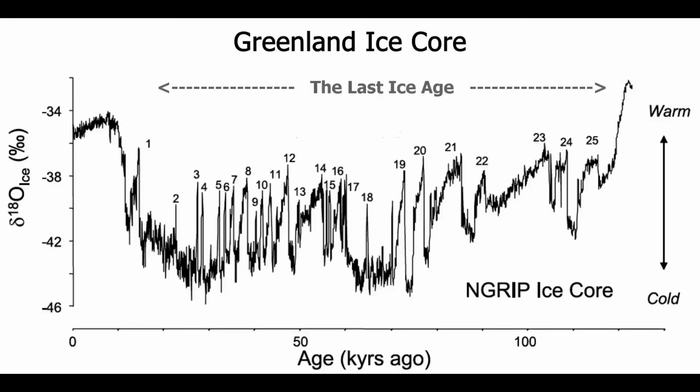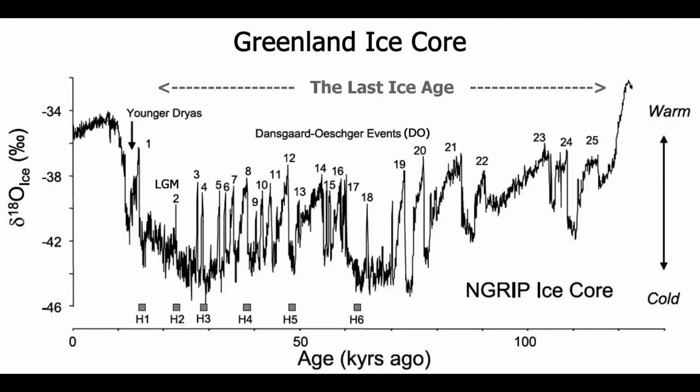Several abrupt warm-cold oscillations, called Dansgaard-Oeschger events, exist, with temperature changes of 8 to 15 degrees Celsius in a matter of decades. Other cool periods exist, for example Heinrich events, the last glacial maximum, or the abrupt Younger Dryas cooling. Were these abrupt climate changes visible globally?